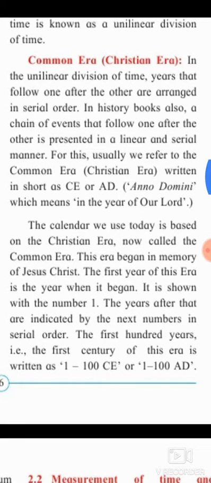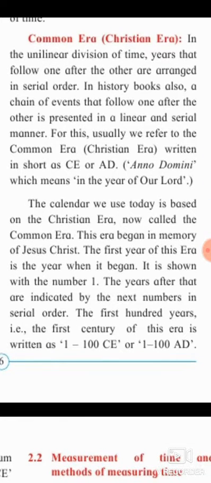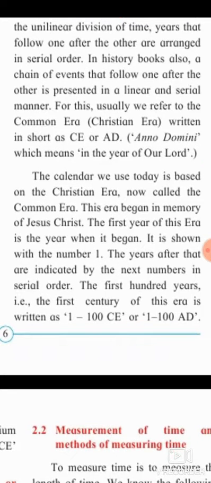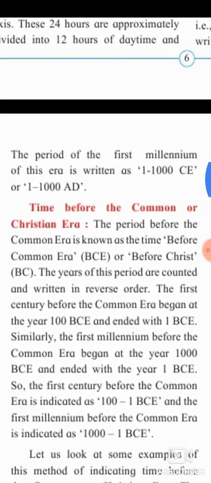The calendar we use today is based on the Christian Era, now called the Common Era. This era began in the memory of Jesus Christ. The first year of this era is the year when it began. It is shown with the number 1. The years after that are indicated by the next numbers in serial order. The first 100 years, that is the first century of this era, is written as 1 to 100 CE or 1 to 100 AD. The first millennium of this era is written as 1 to 1000 CE or 1 to 1000 AD.